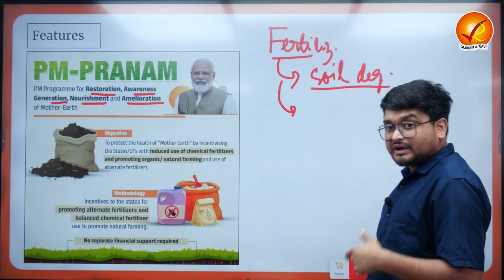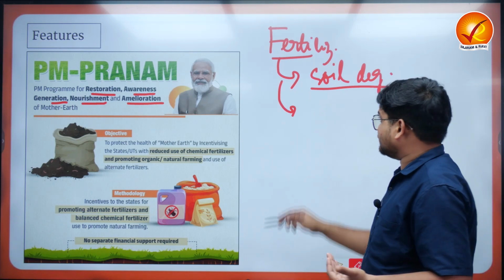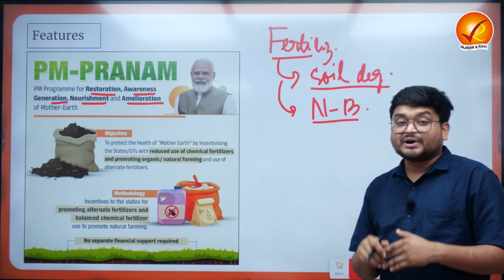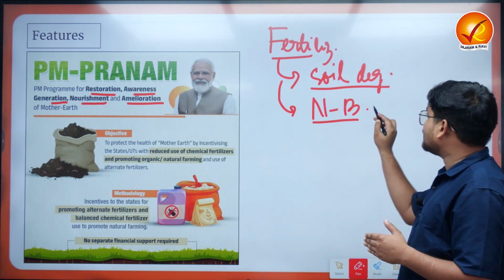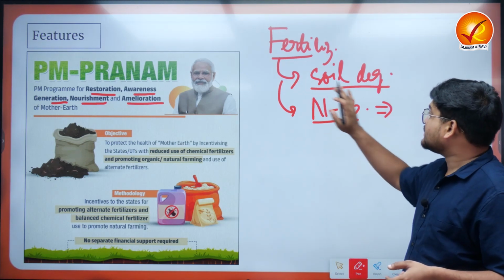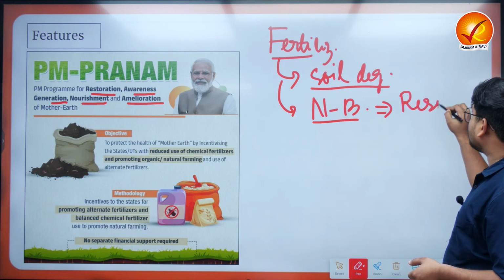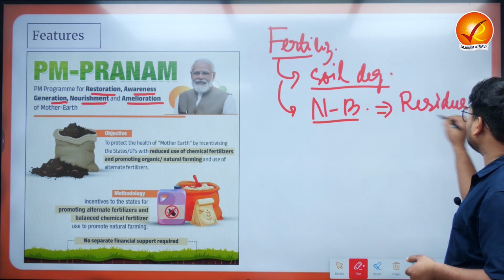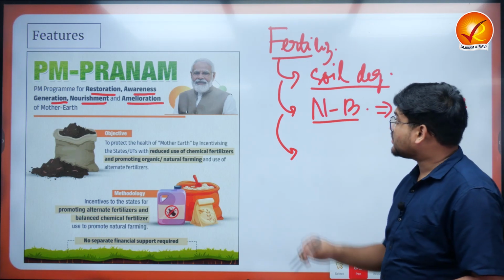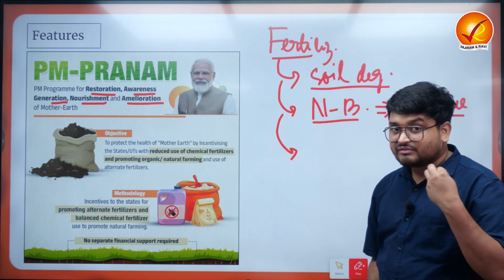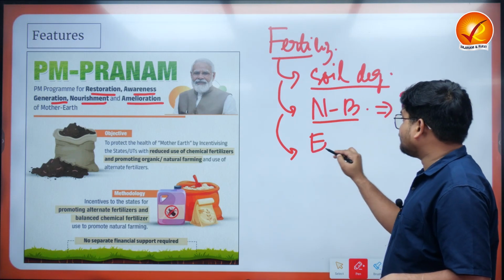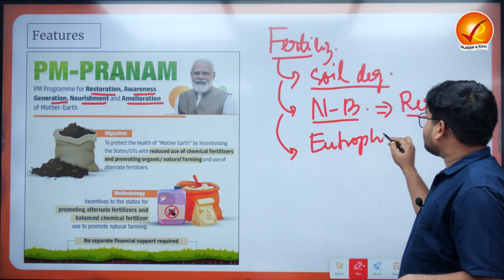Fertilizers also disturb the nutrient balance of the soils and crops, and also of the various nutrients we need in our day-to-day lives, because the chemicals remain as a residue in our foods. Next, it is also very harmful for the environment, because accumulation of fertilizers in various water bodies all across the country leads to eutrophication.